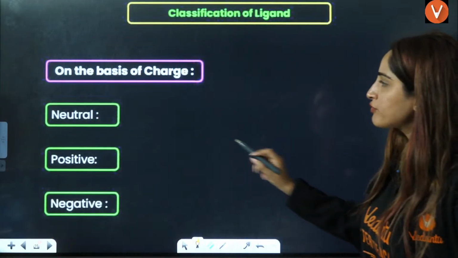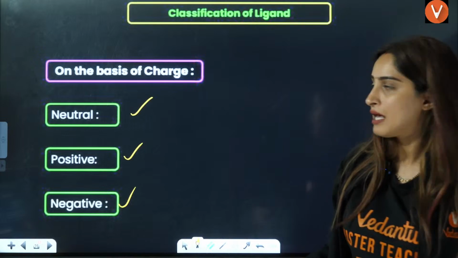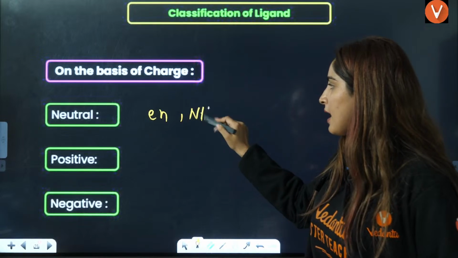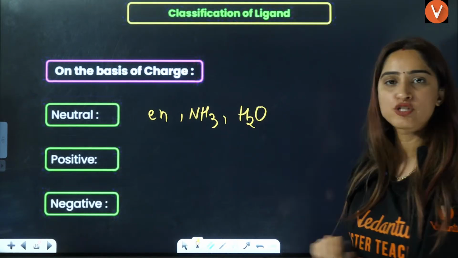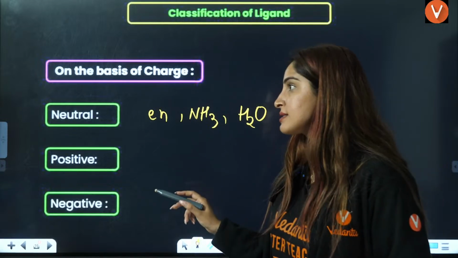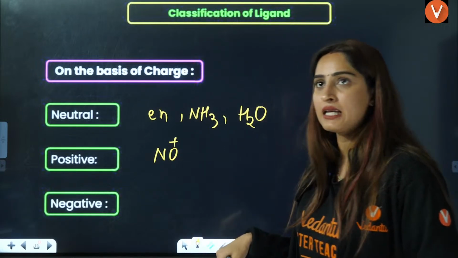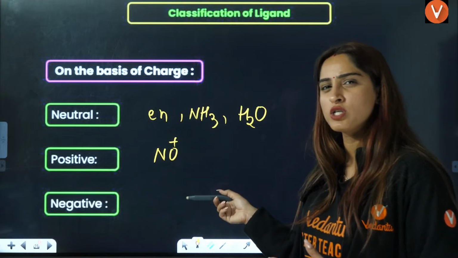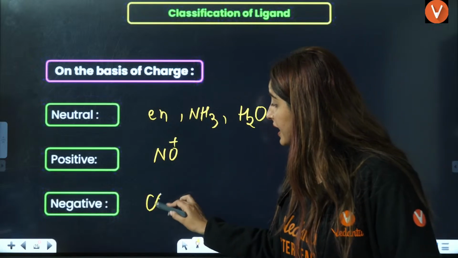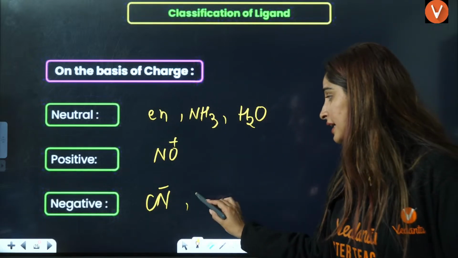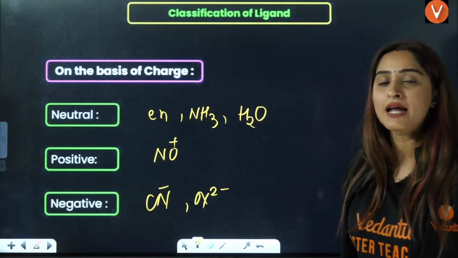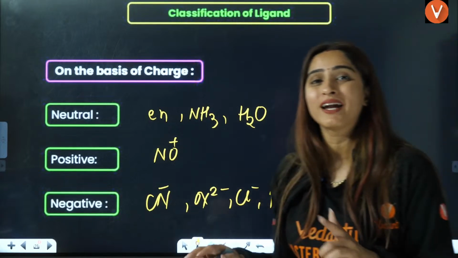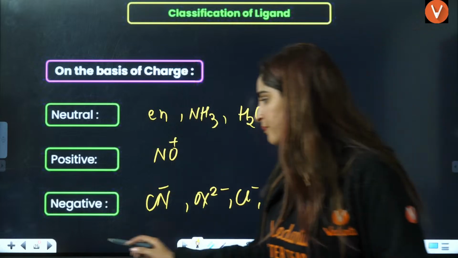Now, ligands are of three types: neutral, positive, negative, right? Neutral ligands, examples are ethylene diamine, NH3, aqua, H2O. Positive ligands, the example is NO positive. There are other examples of positive, but mostly you will see NO positive only in your syllabus. Negative ligands are frequently used, that is CN negative, oxalato 2 negative, right? Very important, Cl negative, Br negative, right? These are the important negative ligands that have negative charge, okay?